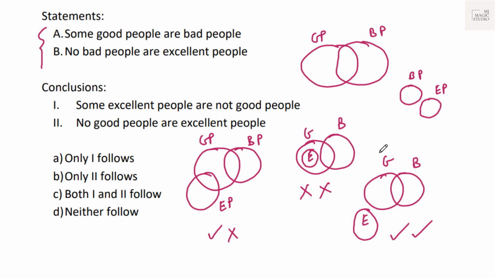So if we follow only the third Venn diagram, then both conclusions follow, but that is not the way to do deductive logic with the help of Venn diagrams. If we are constructing more than one Venn diagram, a particular conclusion should follow in all. Now we can see that both conclusions do not follow in all three Venn diagrams, and hence we'll mark neither follows, option D.